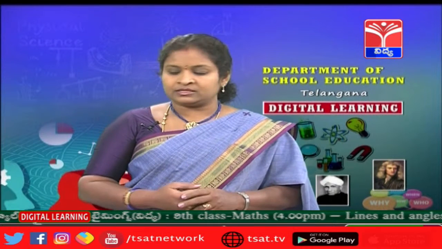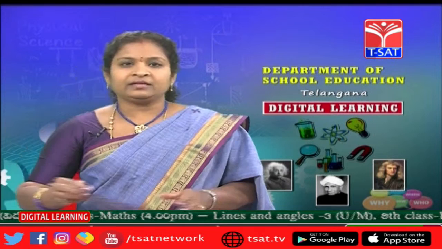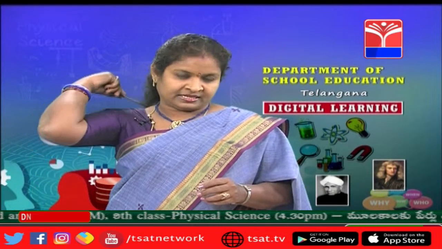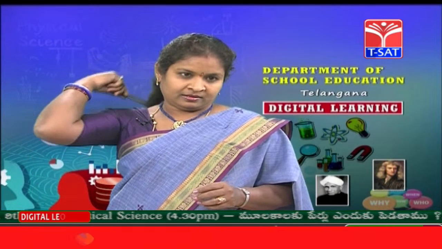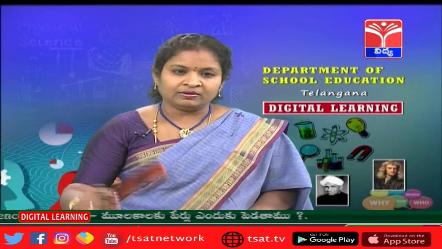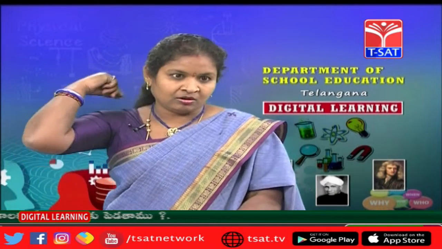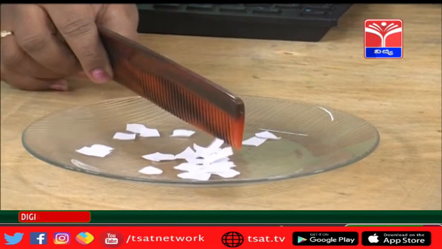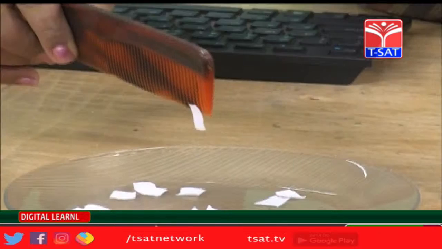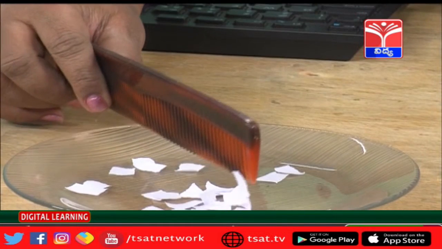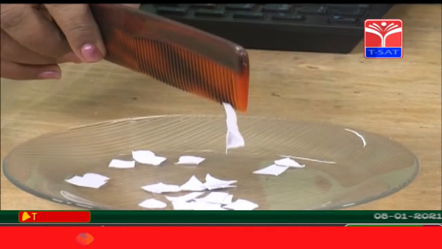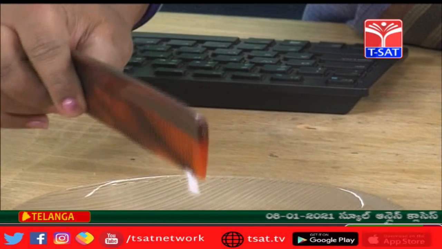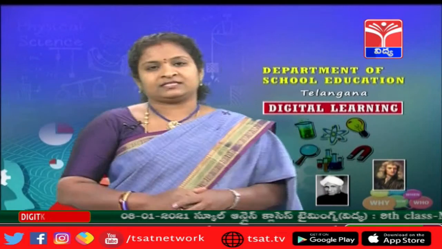Now shall we do this? So take a comb. I'm just combing it on my dry hair. Now I have a few pieces of paper. Now you can see how these papers are getting attracted. Did you observe how they are getting attracted? Yes, this is due to the transfer of charges.